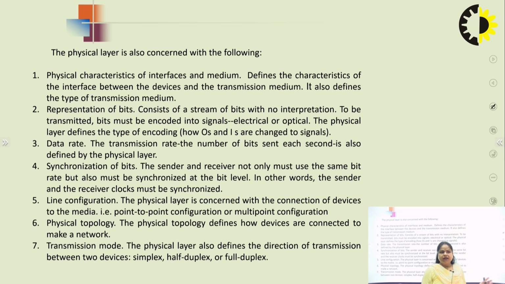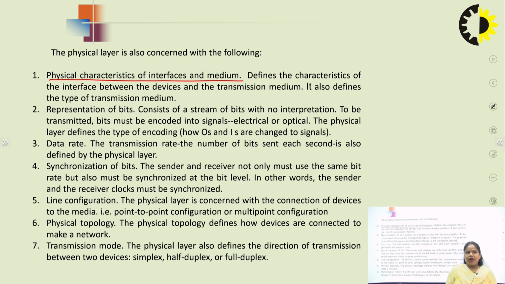These are the responsibilities of the physical layer. The first is the physical characteristics of the interfaces and the medium. It defines how the interface works between the devices and the transmission medium. It also defines which type of transmission medium we are using, whether wired or wireless, right?